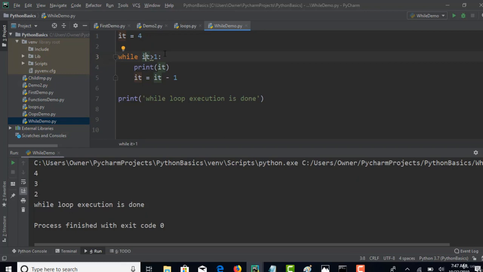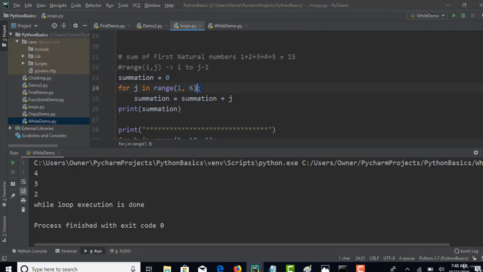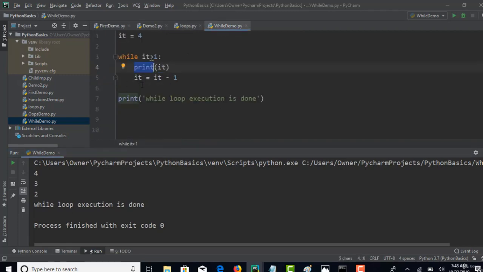But for now, make sure you know the syntax of how while loop works in Python, like colon, and that's it. There are no closing braces. Even for loop, you see that colon is the one, for and in are the new keywords, and just follow the code indentation. That's all you need to do.